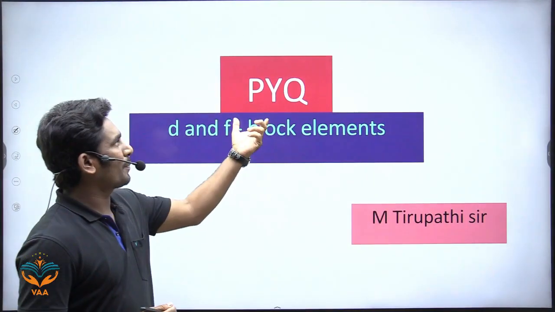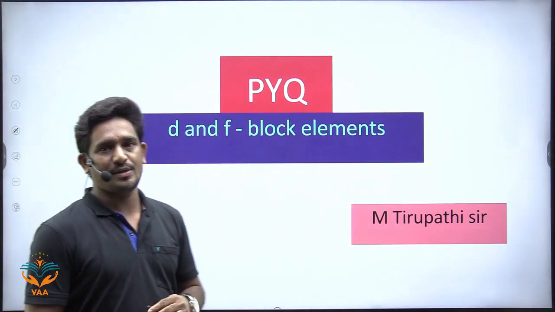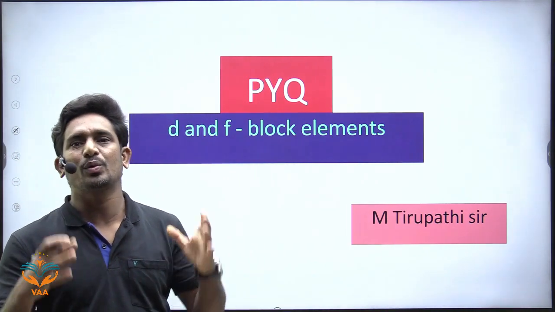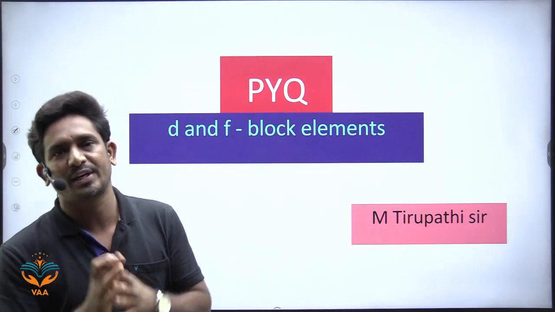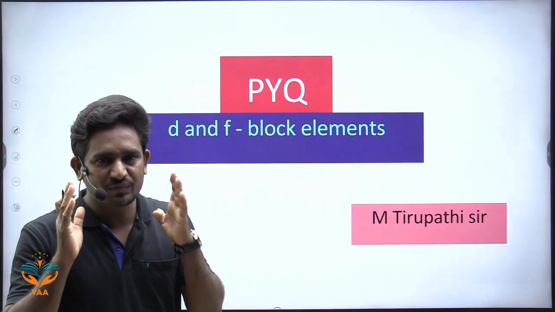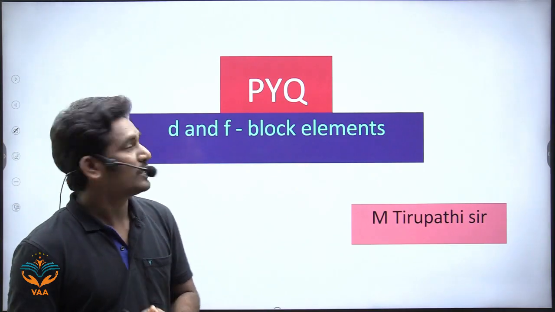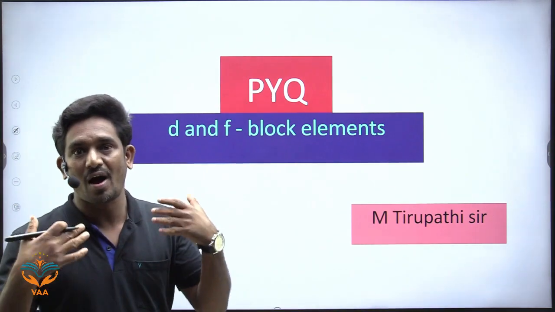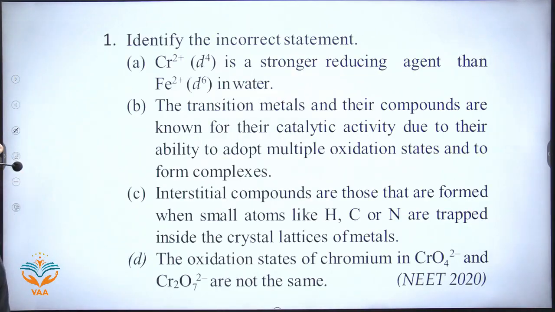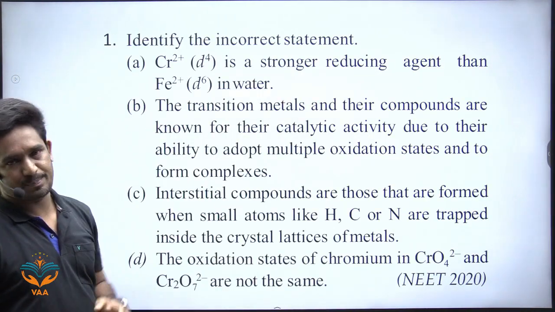Now we will see the previous year questions of D and F block elements. This chapter is very, very important. 13 questions were asked in the last 5 years. So this is a very important topic. Now we will see which type of questions they have asked. Let's start. The first one: identify the incorrect statement.